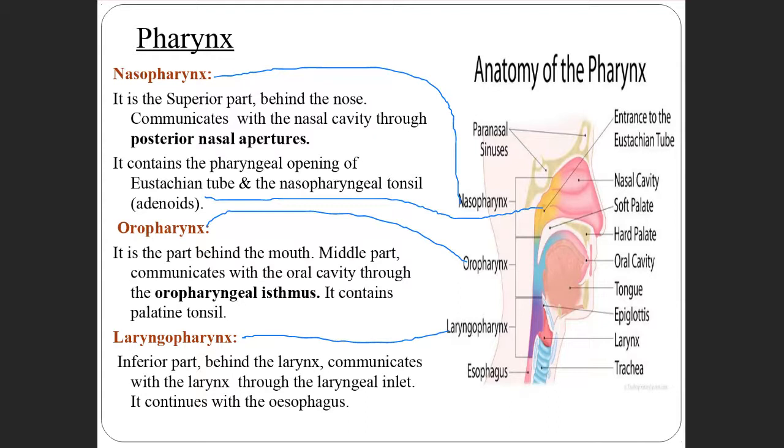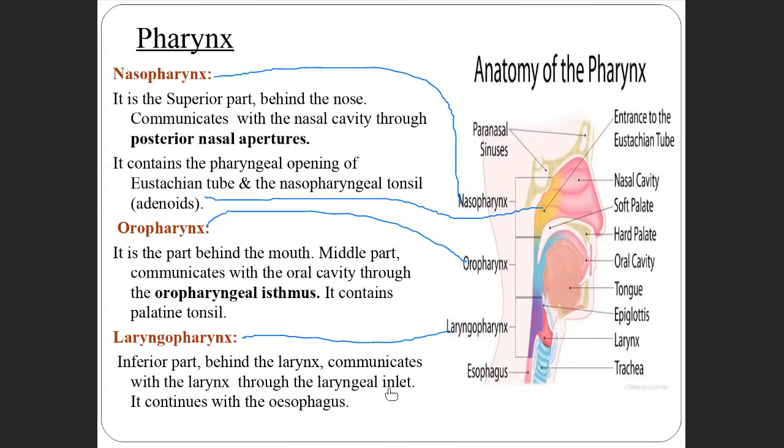Next, the third part is the laryngopharynx. Laryngopharynx means the structure behind the larynx. What you are seeing here, the violet structure where I am putting the cursor, is the larynx. The structure behind the larynx is the inferior, lower part of the pharynx, and it communicates with the larynx through the laryngeal inlet.